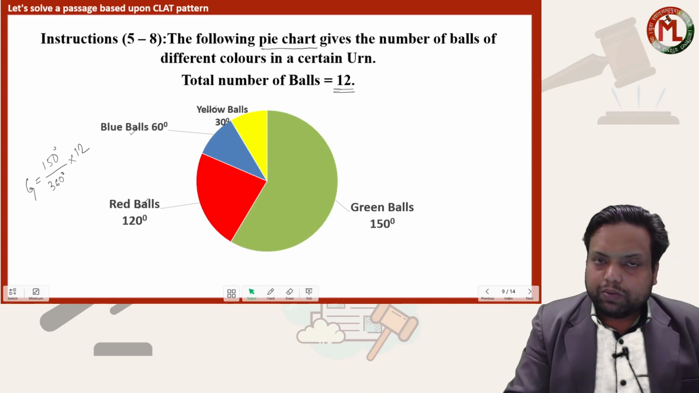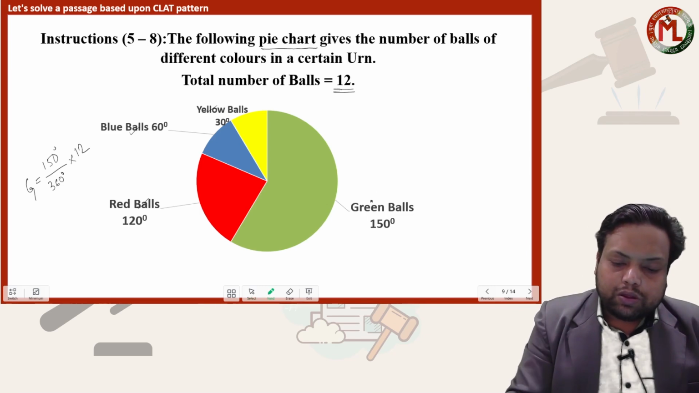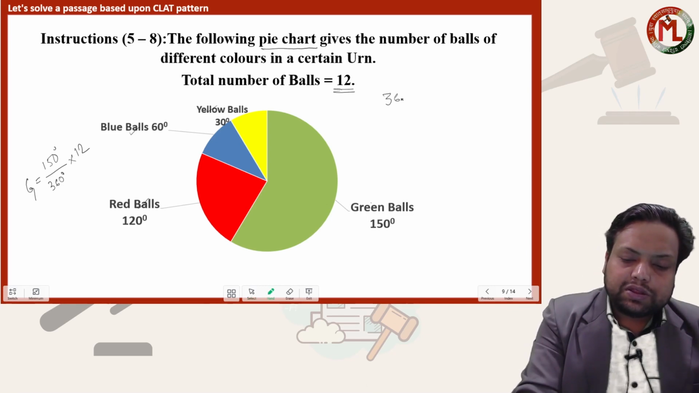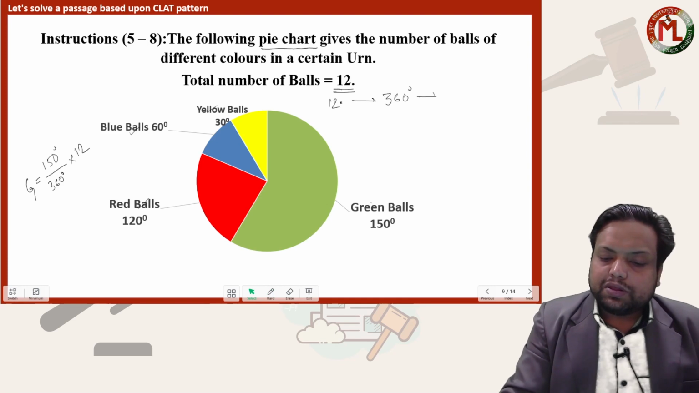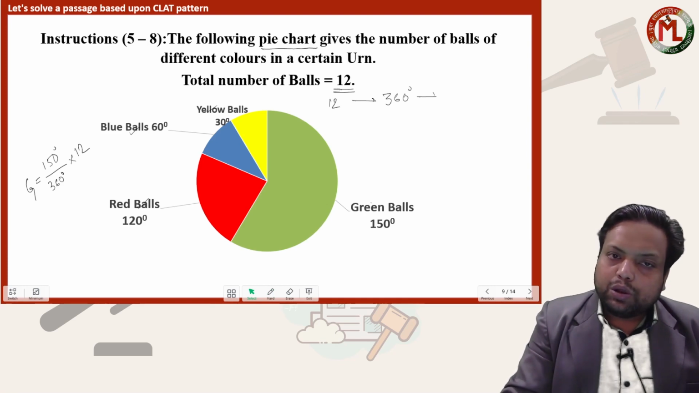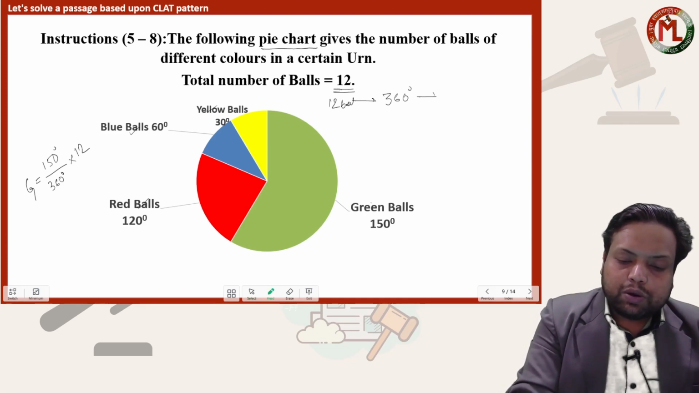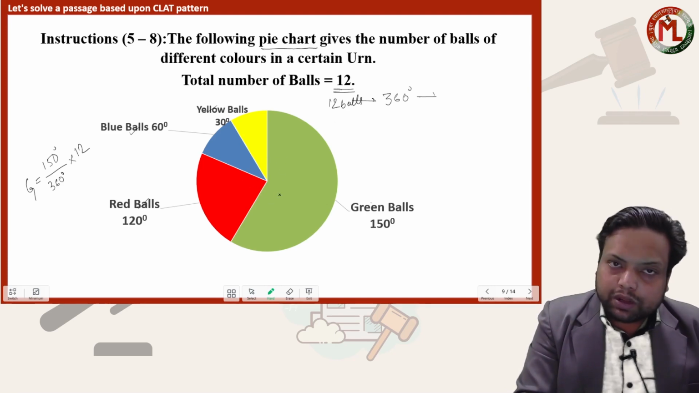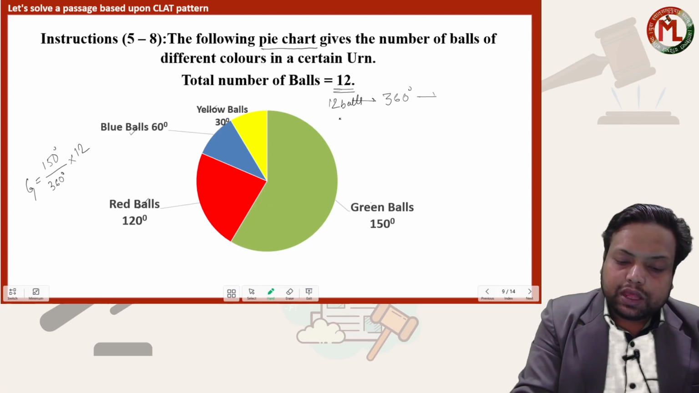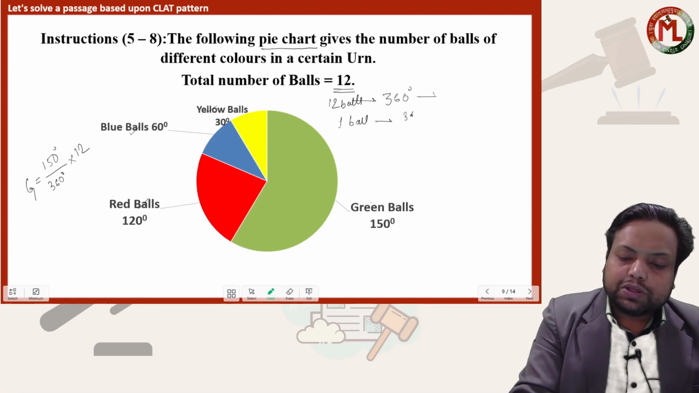Okay, what we can do, we already know that this 360 degree is equivalent to how much? 12 balls. This 360 degree is equivalent to 12 balls. This 12 balls is distributed in one complete rotation, 360 degree. So one ball will represent how much? 360 degree upon 12, 30 degree.